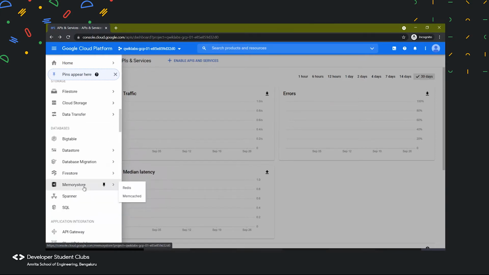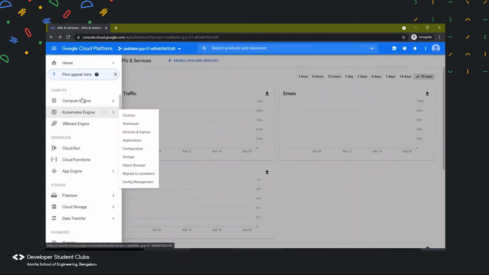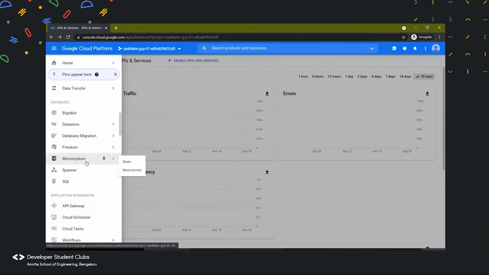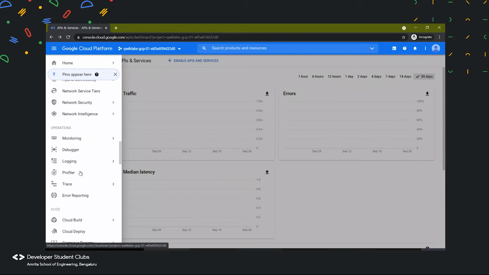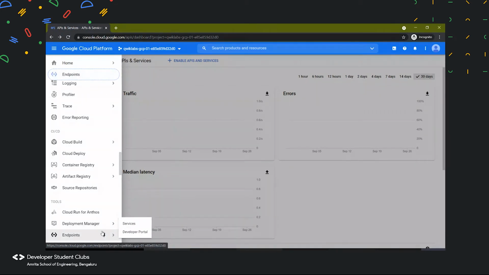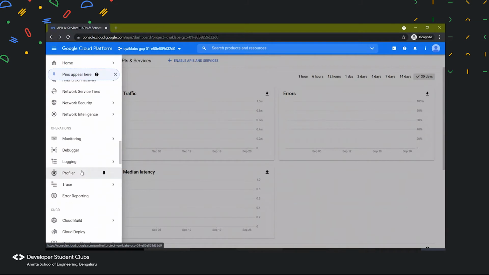A database is not only about having data, it is about having related data. When a database is present in the cloud, we have the option to access it directly from our VM instance and manage it directly on Google Cloud. Here we have many technologies. We can have either SQL-based or NoSQL-based databases, and those can be managed using this database section. Then we have application integration and networking. I would like you to explore more over here. In these 30 days of Google Cloud, we will be going through most of them.